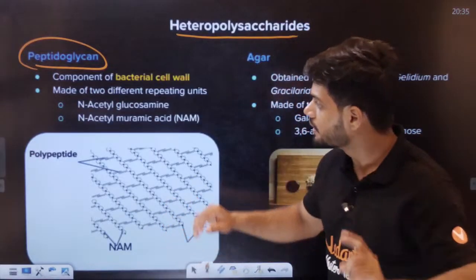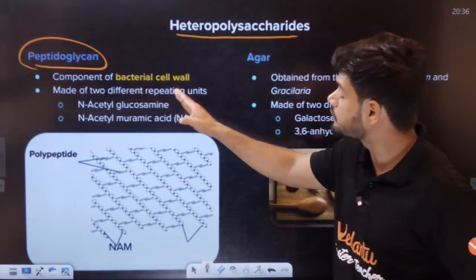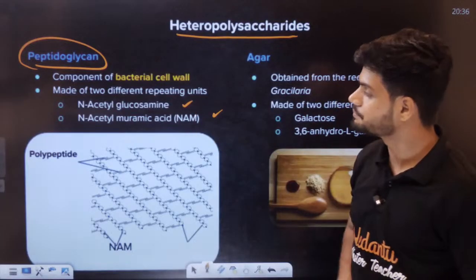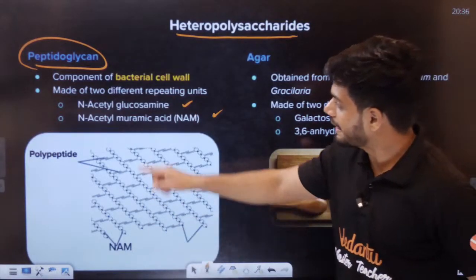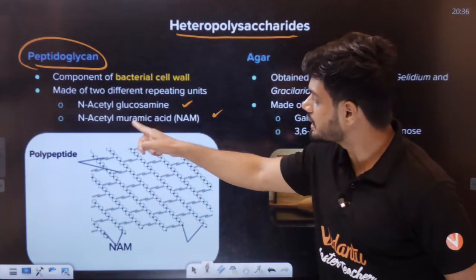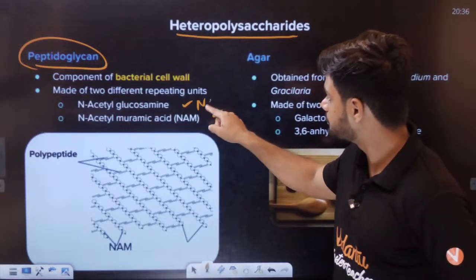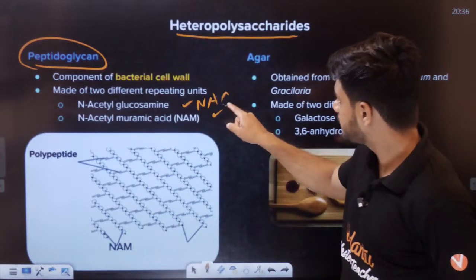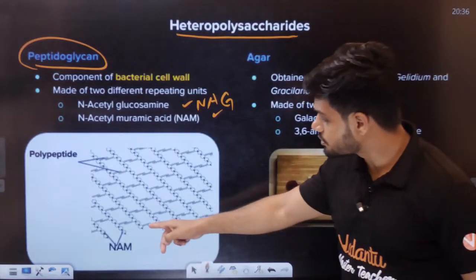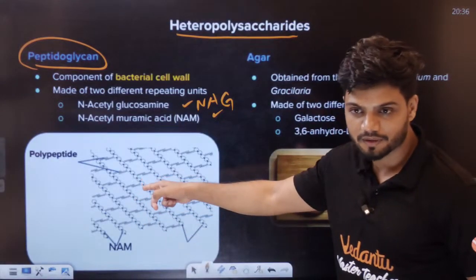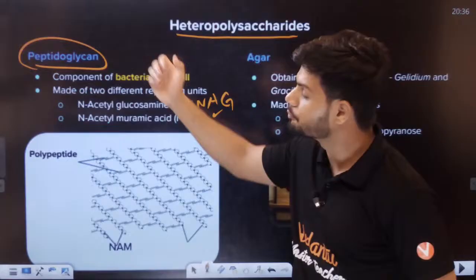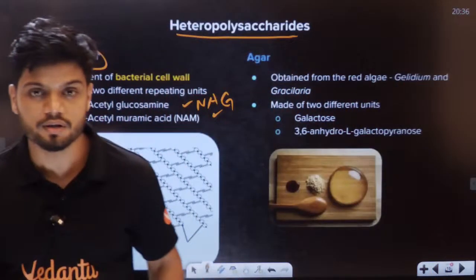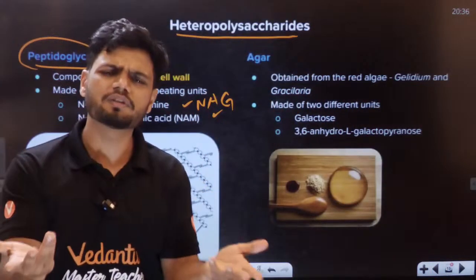Do all of you remember? I told you it is made up of two different types of repeating units, NAG and NAM. N-acetyl glucosamine, N-acetyl muramic acid. This is your NAM. Repeating units of NAG and NAM. That is a heteropolysaccharide, because NAG and NAM are different units.